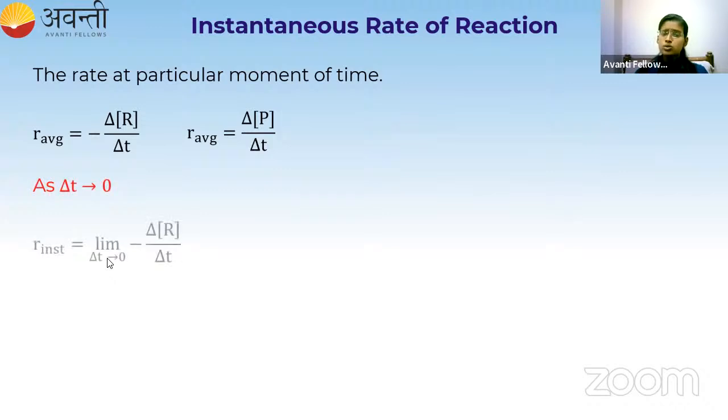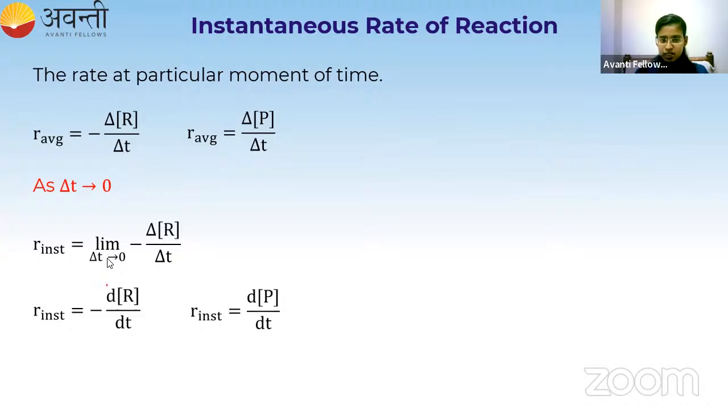If delta T goes to 0, then I write the instantaneous rate as limit delta T going to 0 of minus this. If I substitute, I will get dR by dt for reactant and dP by dt for product. To represent the instantaneous rate, I am using the letter d. The small d denotes the small change and delta denotes the large change. We use delta to define an average rate and d to define the instantaneous rate.